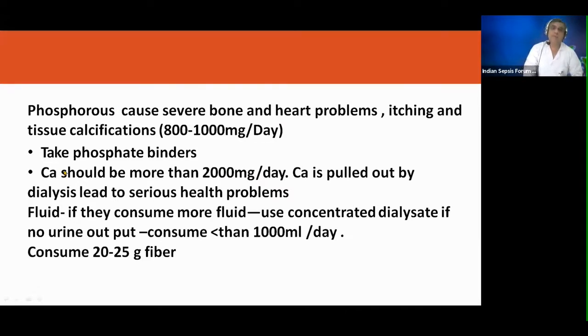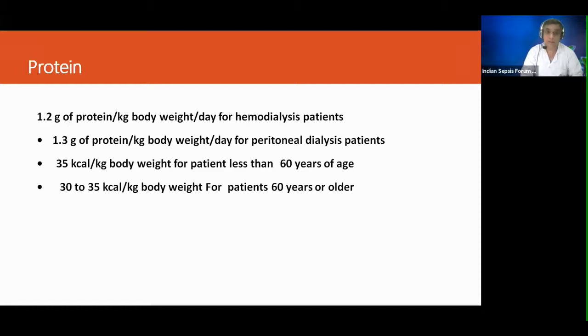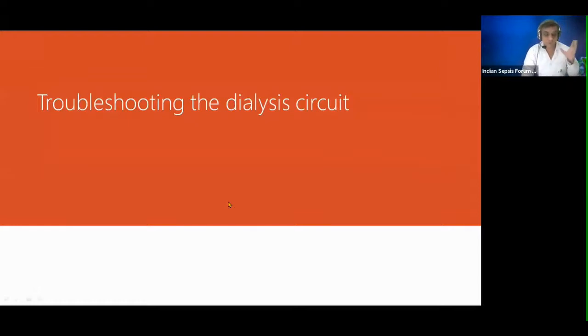If there is hypophosphatemia or micronutrient deficiency, especially in long dialysis and chronic dialysis, those have to be corrected. 1.2 gram of protein per kilogram body weight per day for hemodialysis patients, 1.3 gram per kilogram per day for peritoneal dialysis patients, 35 kilocalorie per kilogram body weight for patients less than 60, 30 to 35 kilocalorie per kilogram for 60 years or older.